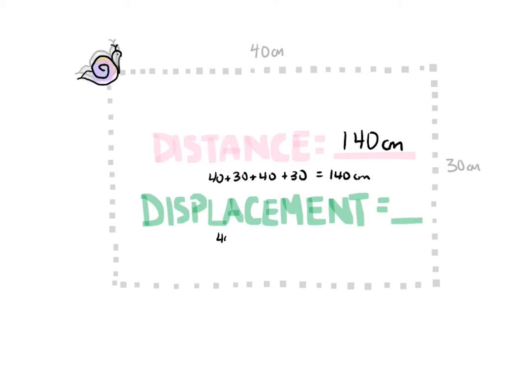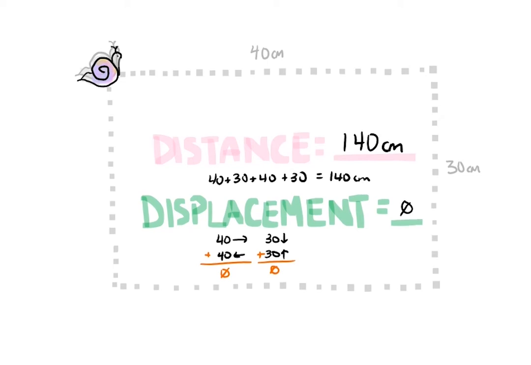That's 40 to the right, 30 down, 40 to the left, and 30 up. But wait, 40 centimeters to the right and 40 centimeters to the left are equal and opposite values. Those two would just add up to 0. And so would the 30 centimeters up and the 30 centimeters down. That makes sense. If we were to draw our vector arrow, we would start and end in the same spot, so our arrow wouldn't have any length at all.